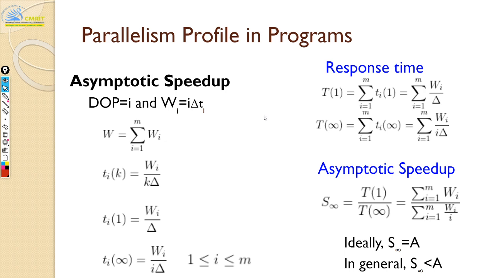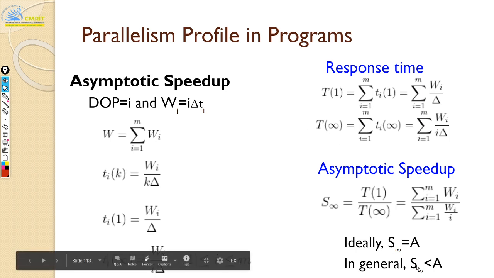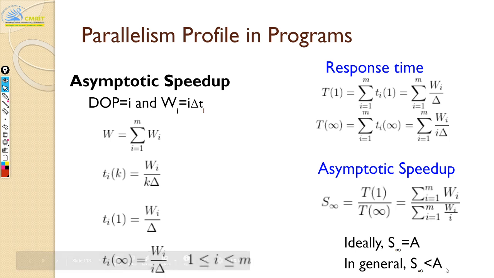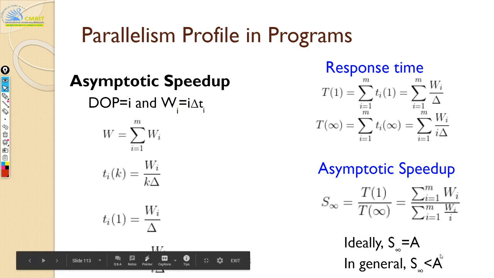Okay, Sumati, can you tell me why your S infinity, I mean speedup, is always lesser than A in general? The last point here, right? In other words, let us say I am running one application on my uniprocessor system.